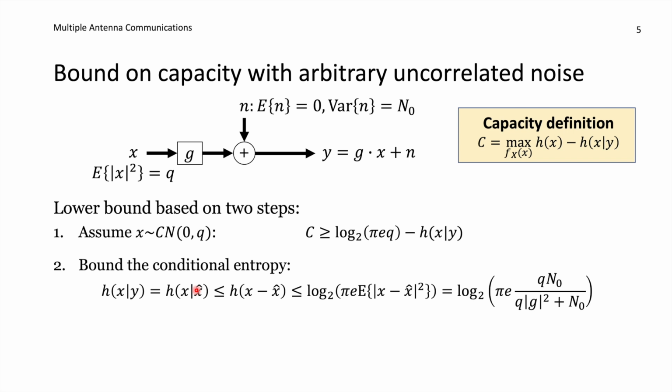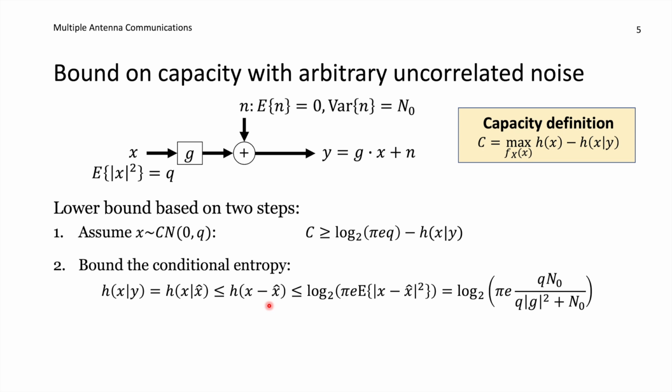However, if we, after we have subtracted x hat from x, throw away x hat, we no longer know that information, then we get this differential entropy of x minus x hat. And we should get something that is larger because we threw away information and therefore we have a larger uncertainty. And there is no guarantee that x minus x hat will be Gaussian distributed, but it is representing the estimation error.